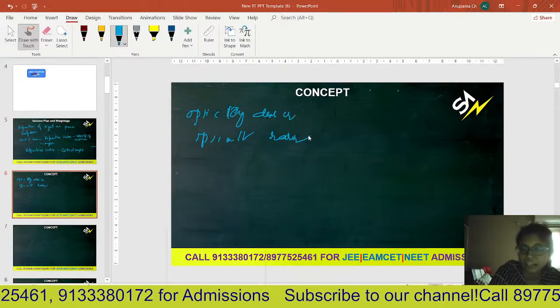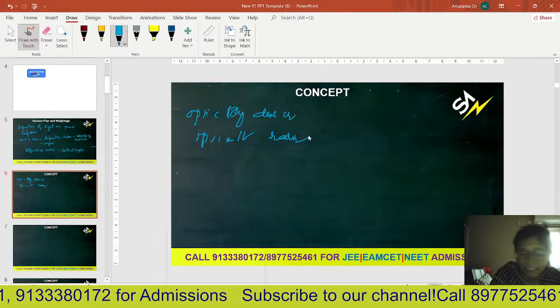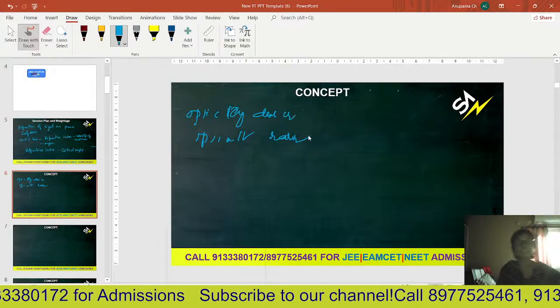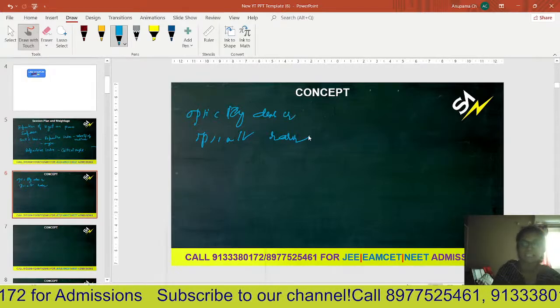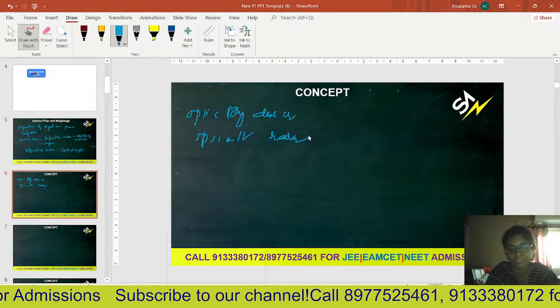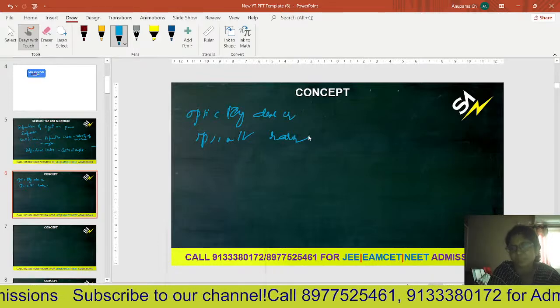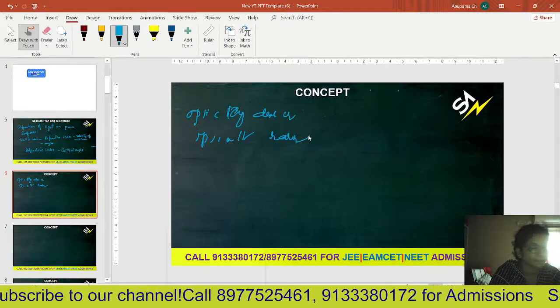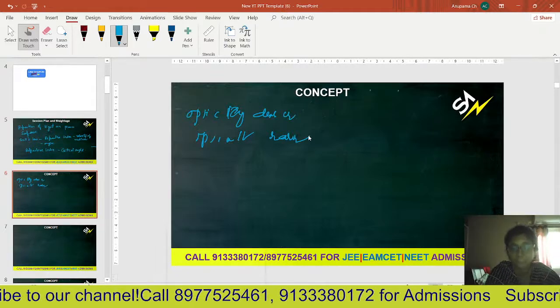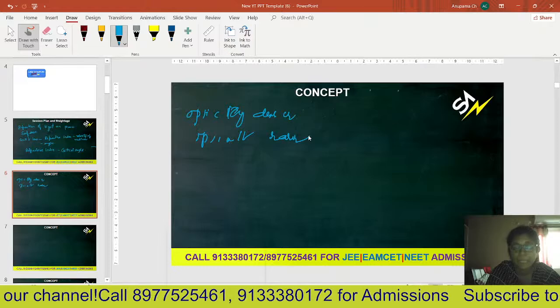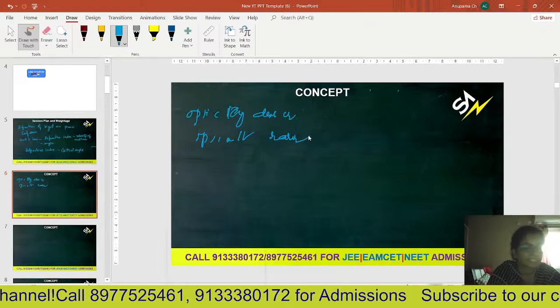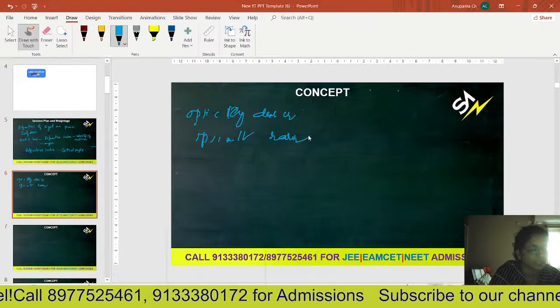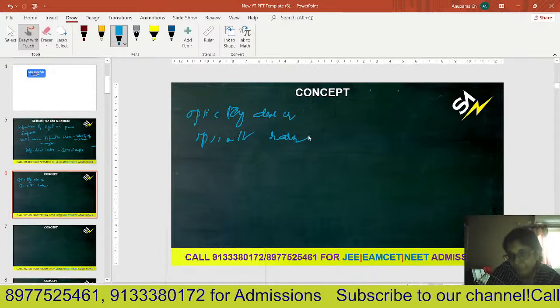Obviously, because of the change in the velocity of light, it results in bending of light rays. According to the rectilinear propagation of light, it should travel straight. But as there is a difference in the velocity of light in both media, the light ray either bends towards the normal or goes away from the normal.